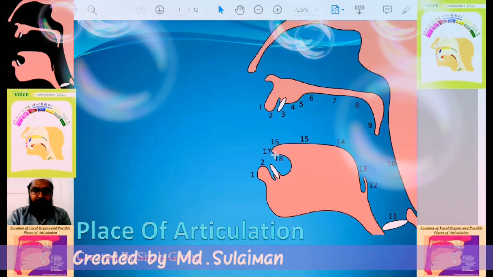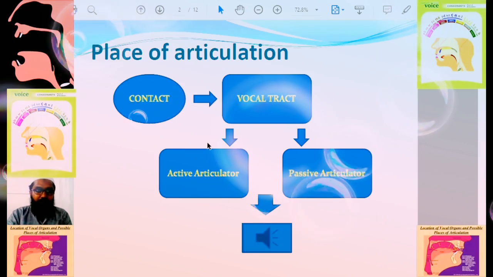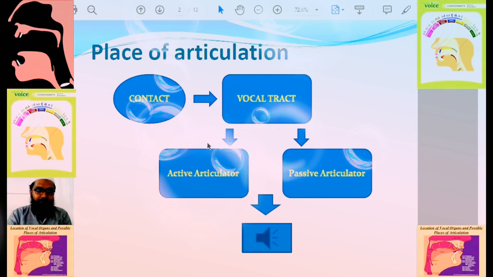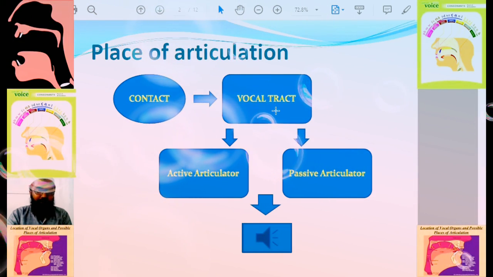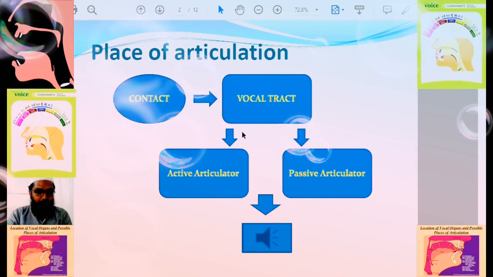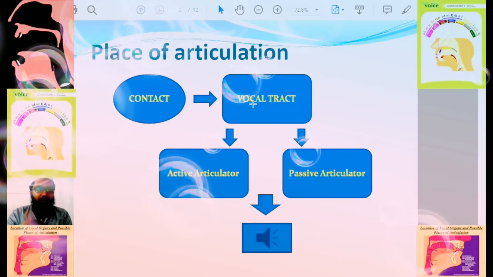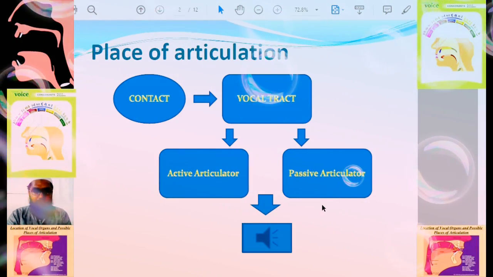Nearly we have 18 places of articulation. This is the structure of place of articulation. First is contact, then the vocal tract. Sound is released from the vocal tract, whether through the active articulator or the passive articulator.